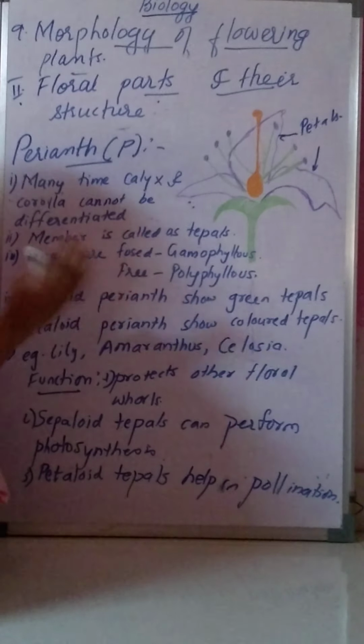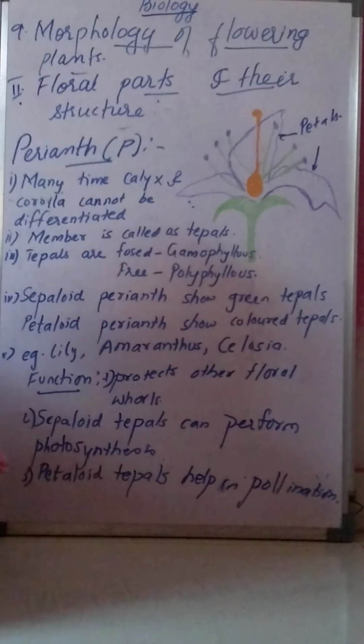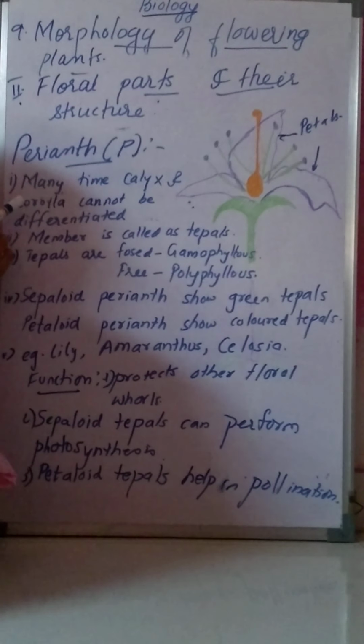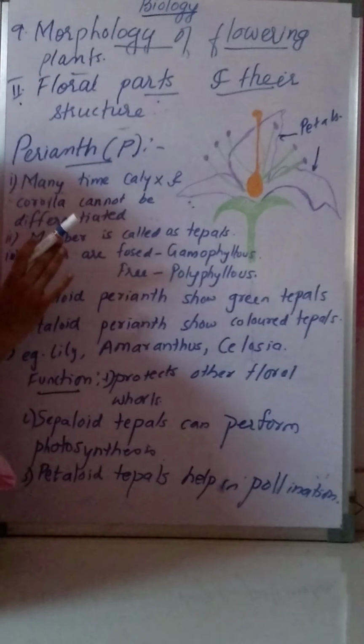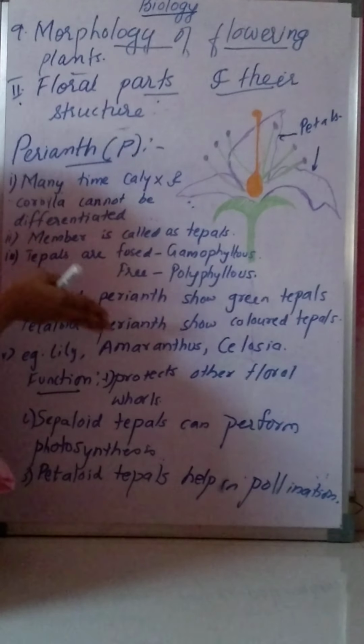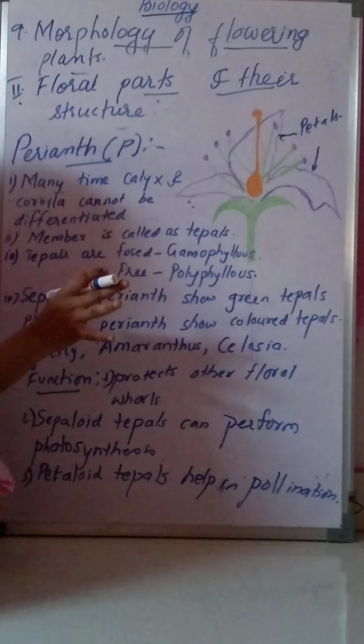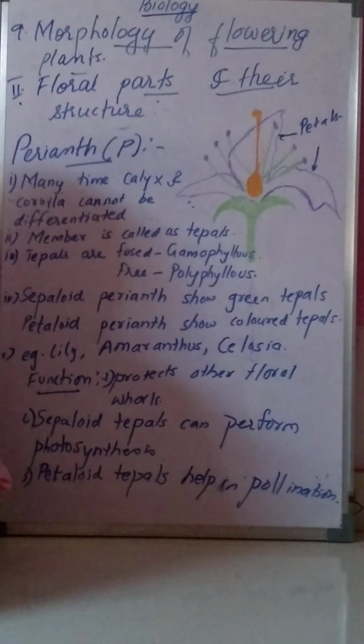Now we have seen calyx, green in color, and corolla, bright color. But sometimes calyx and corolla cannot be differentiated. They are fused. You cannot differentiate what is calyx and what is corolla in a flower. They remain undifferentiated. If this happens, then that wall of a flower is known as perianth. Means we will not call it calyx and corolla, we will call the wall perianth.